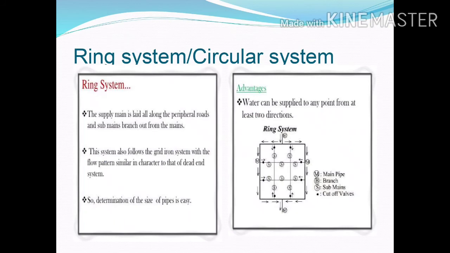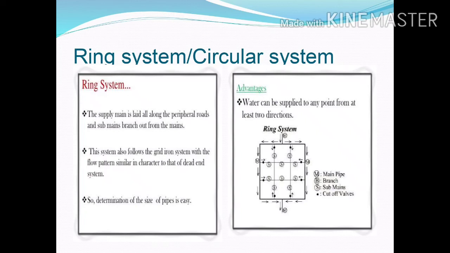Next method, ring system or circular system. The supply main is laid all along the peripheral road and submains branch out from the mains. This system also follows the gridiron system with the flow pattern similar in character to that of dead end system. So determination of size of pipe is easy. The main advantage of the system is water can be supplied to any point from at least two directions.